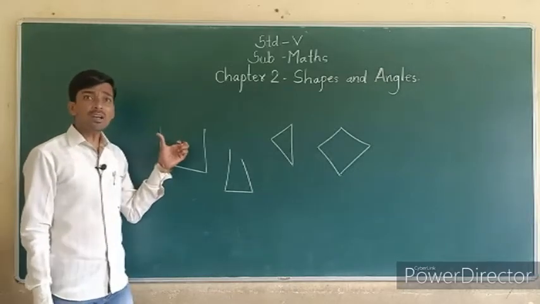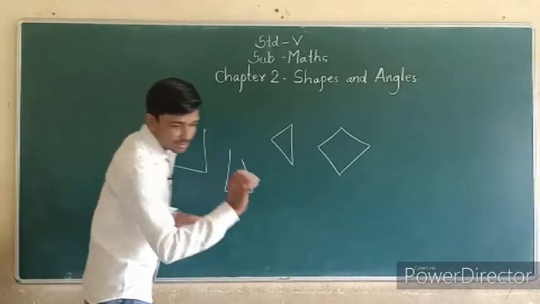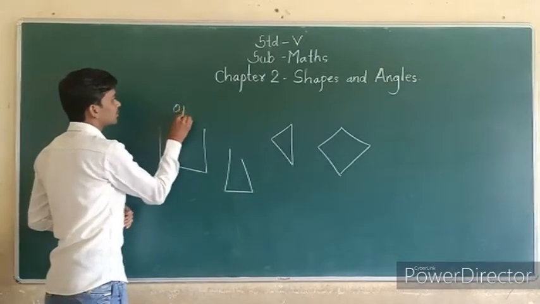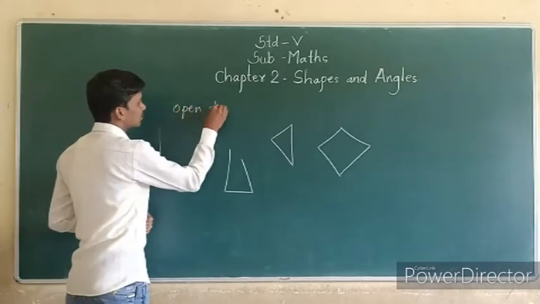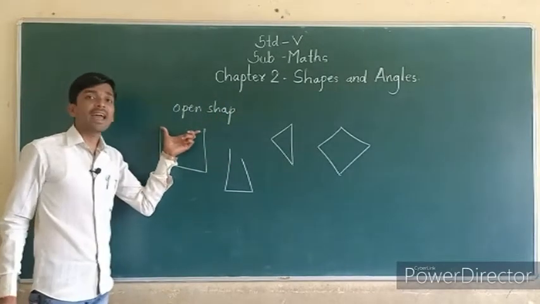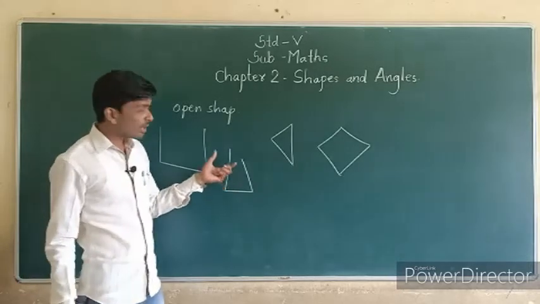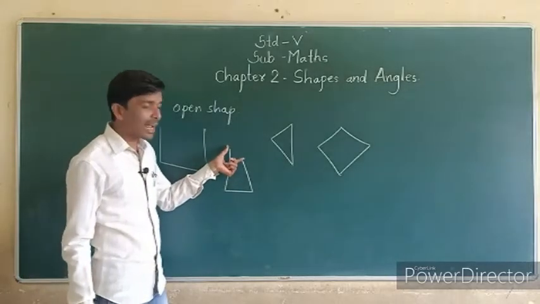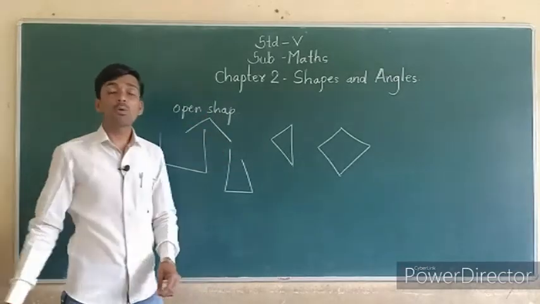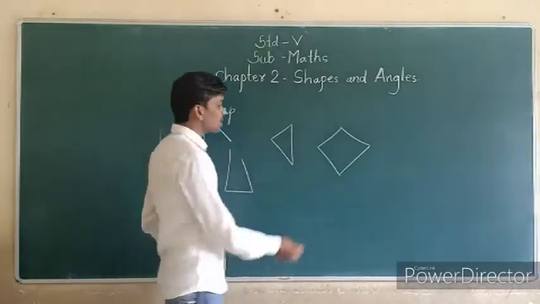So this is called open shape. Why? Because here there is a gap. Also see this figure or shape. In that shape there is also a gap. So these two are called open shapes, and these two are called simple closed shapes.